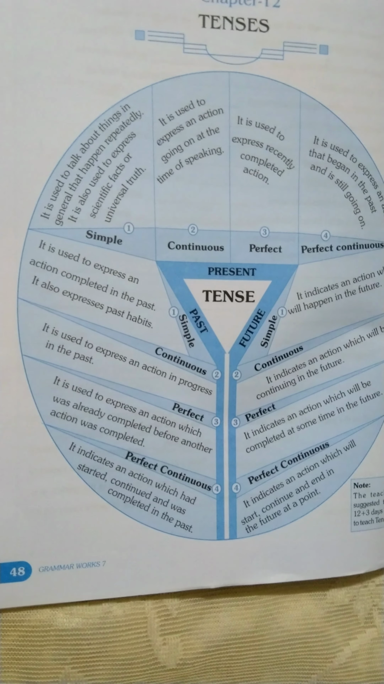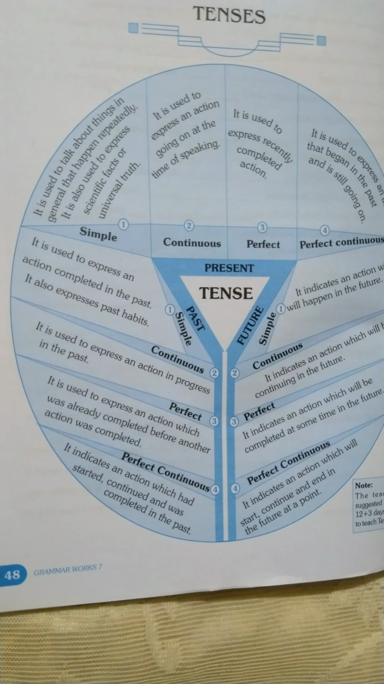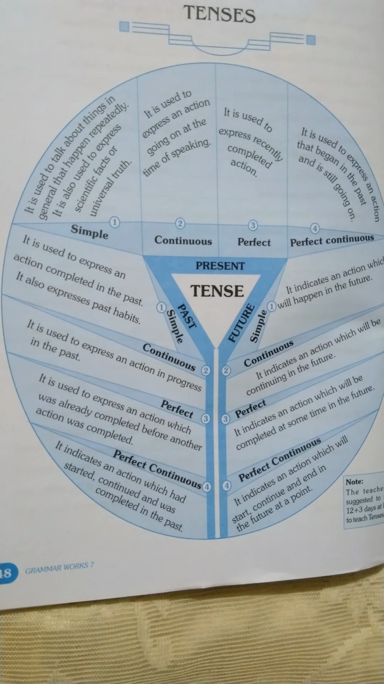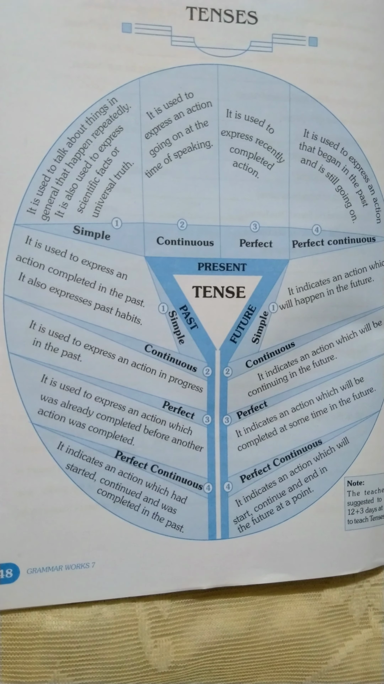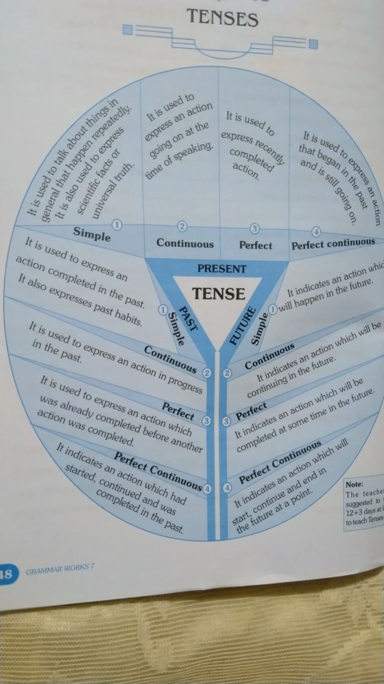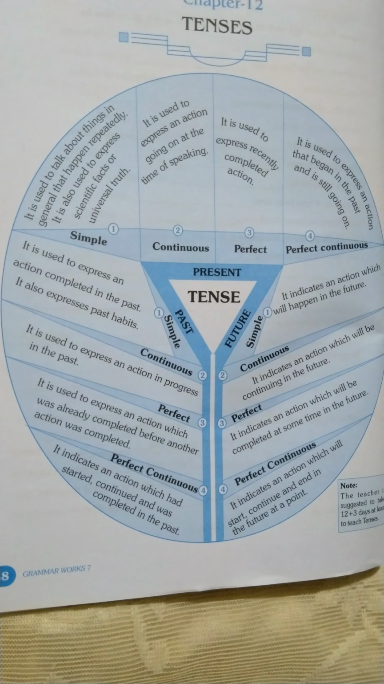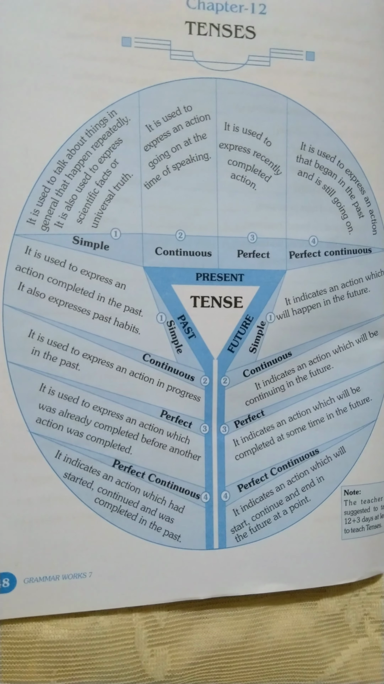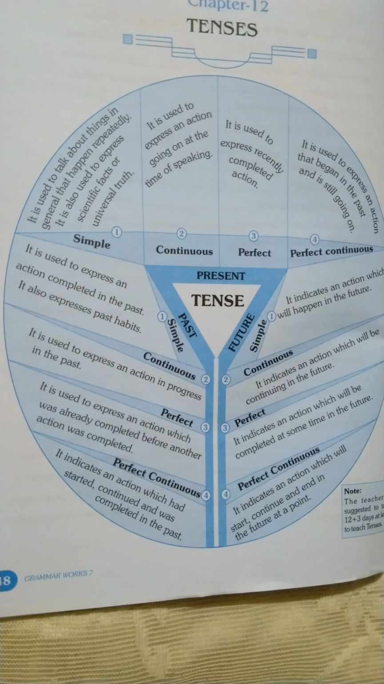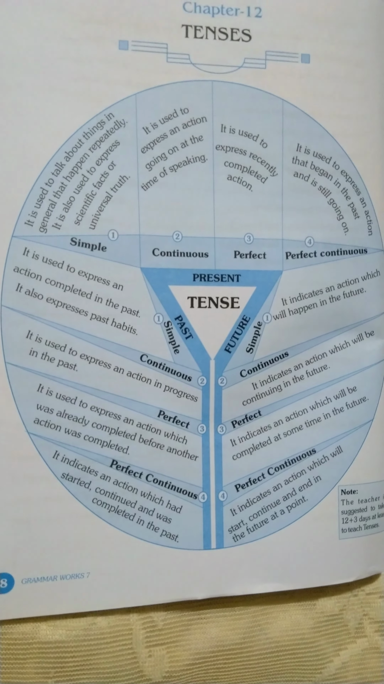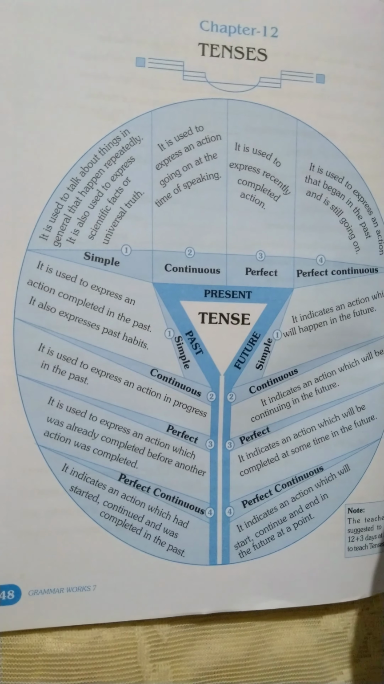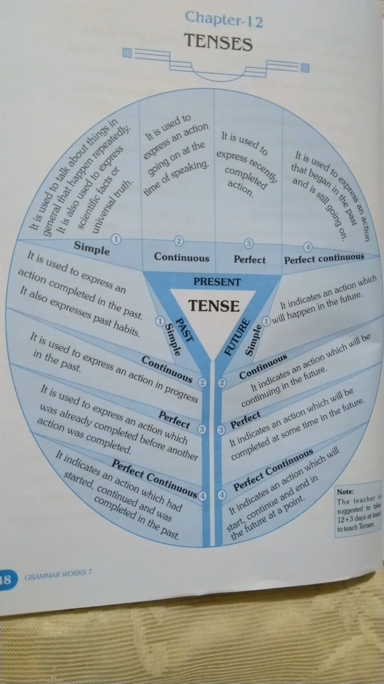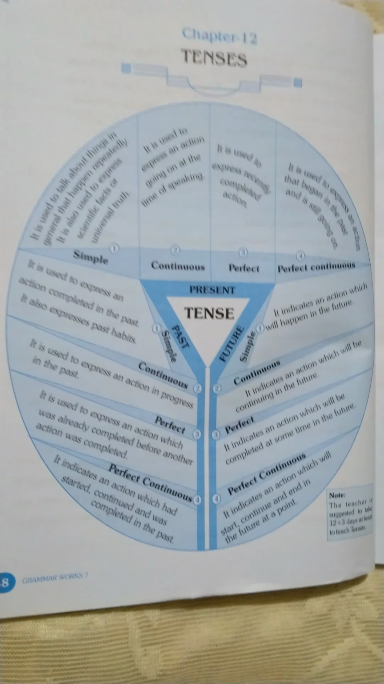Now next is past continuous. It is used to express an action in progress, meaning in progress in the past, it was continuing in the past. For example, she was studying all night. The action continued in the past.